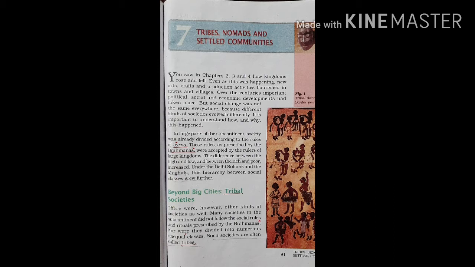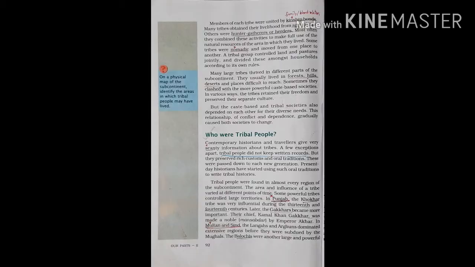But at the same time, there was this other kind of society where rules and regulations set up by the Brahmanas were not followed, where everybody was treated equally. Okay, there was no discrimination. So such societies are often called tribes.